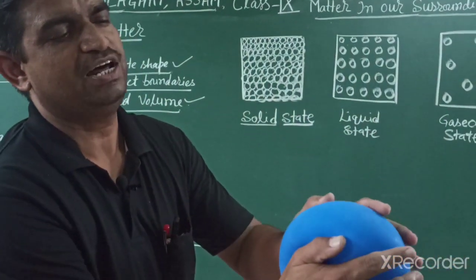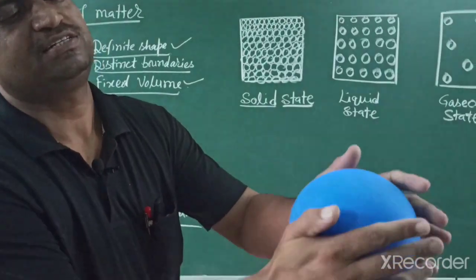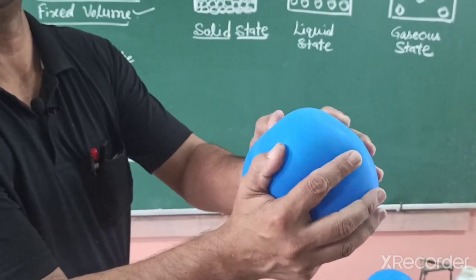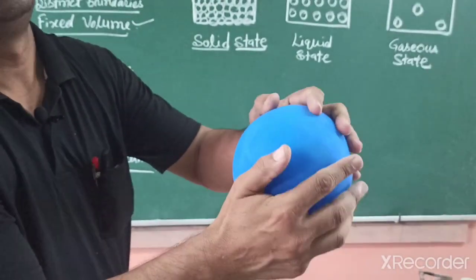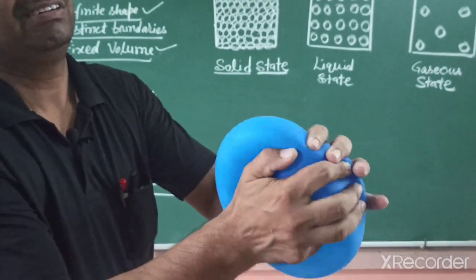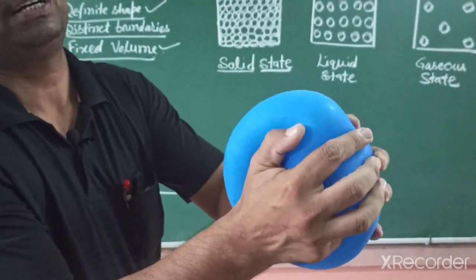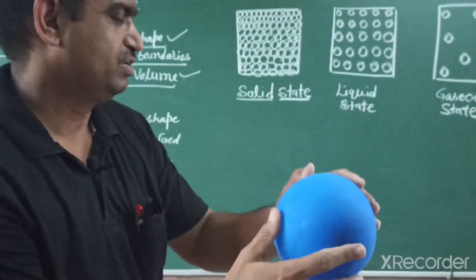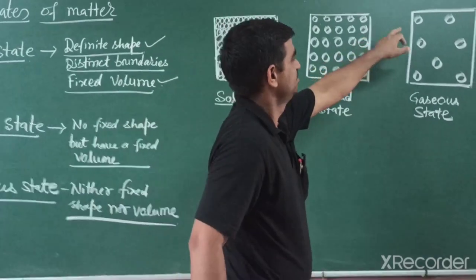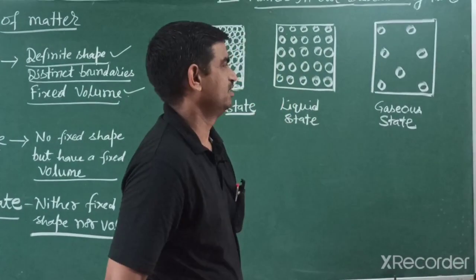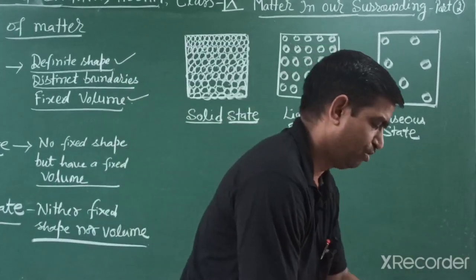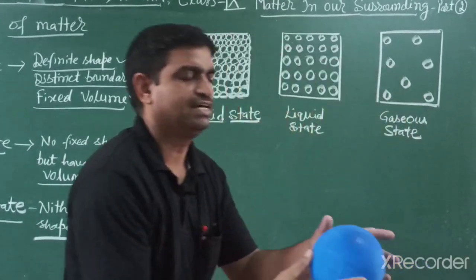The gas compresses easily like this because the boundary is flexible. If you apply high pressure, the balloon may burst or break. So gaseous molecules can easily be compressed. Why? Because there is a large space between particles, and a gas has neither a definite shape nor a definite volume.